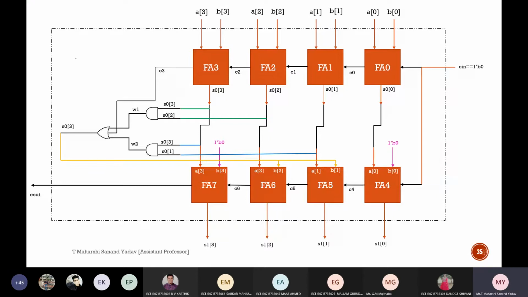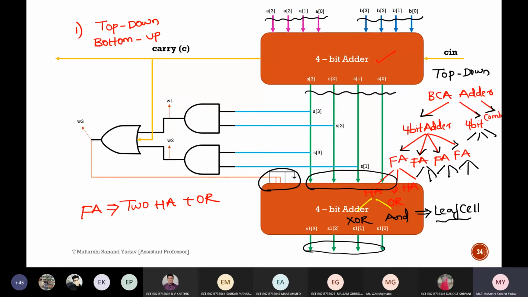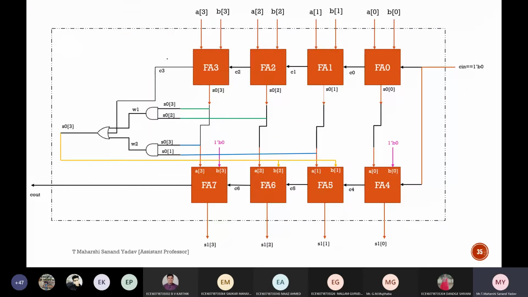So the simple concept is, depending upon the diagram, you try to follow. Suppose if you want to write the code for this, then which one should I instantiate? RCA, sir. That's it. So here if you want to write the code, call RCA 2 times. Suppose if you want to write the code for this particular diagram, how many times should the full adder be called? 8 times. That's it. 8 times you have to call the full adder. So this code will be easy for you. So let us write the code. So the first step will be we have to write the code for the full adder.